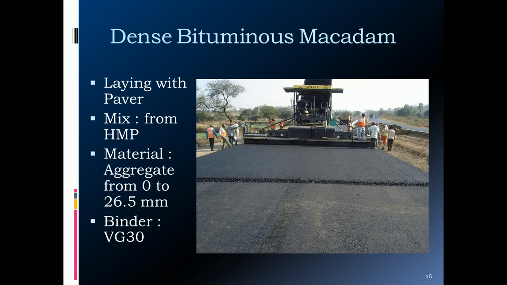You are putting different aggregates in proper proportion. The binder is added. Depending on the recommendation, you may have the DBM of 5.5% or even more than that. Along with the aggregate, the bitumen is to be mixed, and this mix is to be spread over the WMM using the paver.